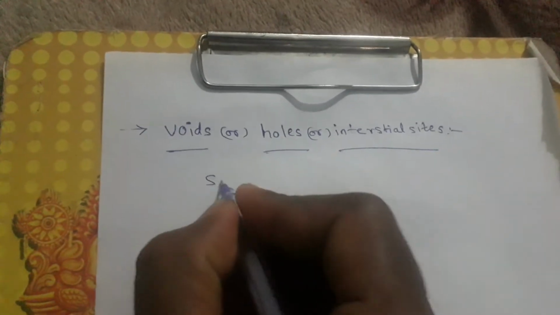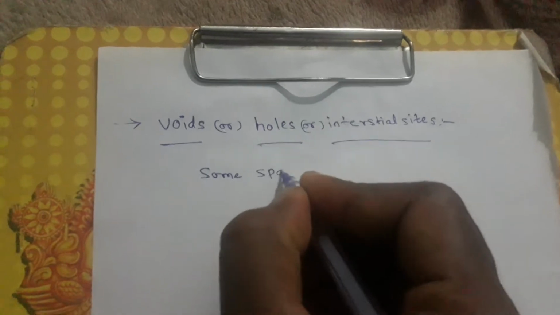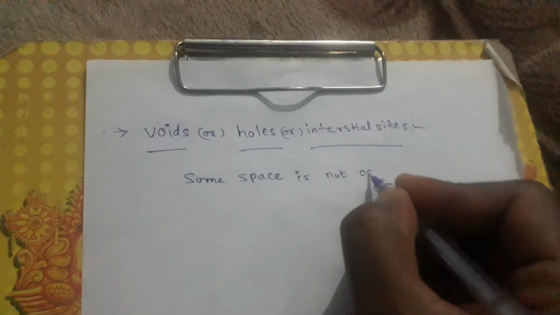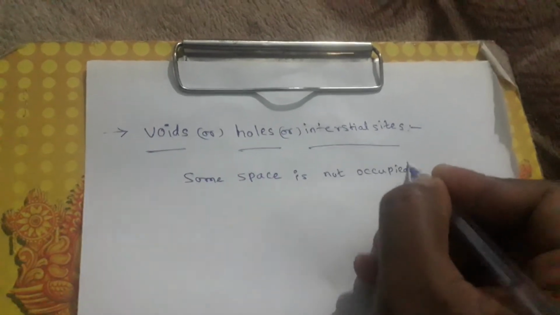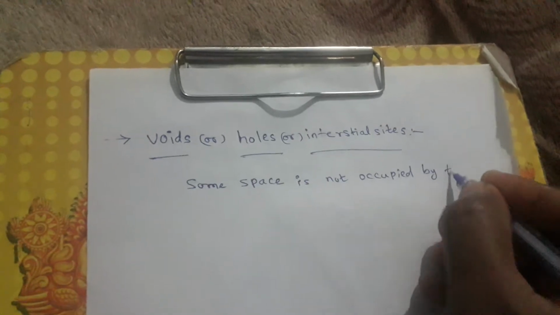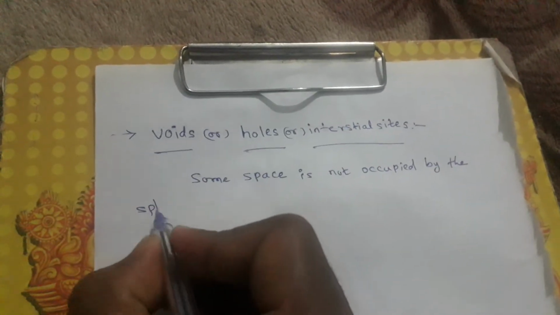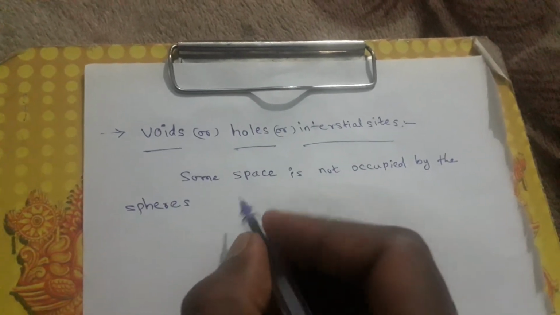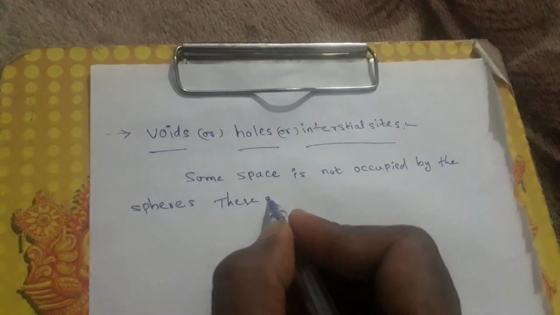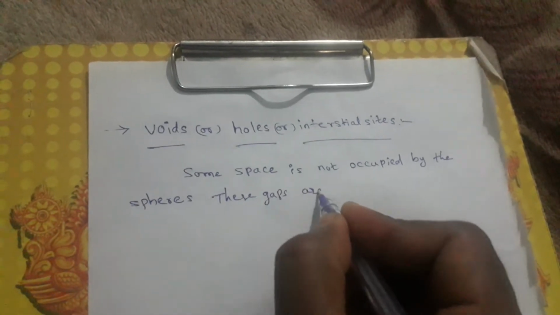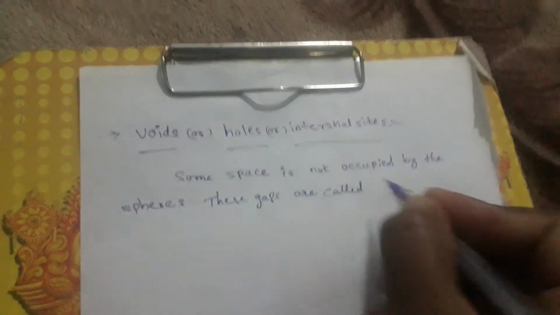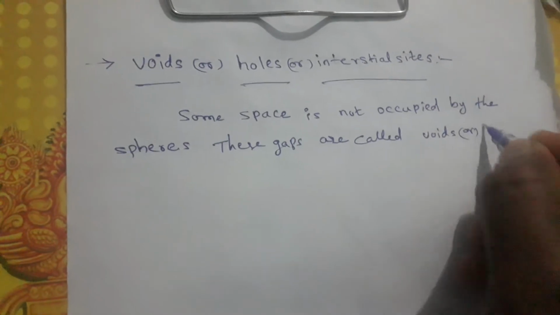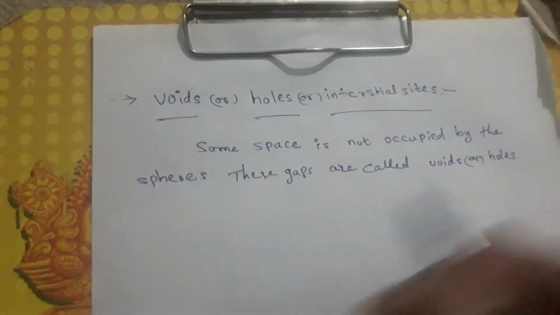That is some space not occupied by the spheres. These gaps are called voids or holes.